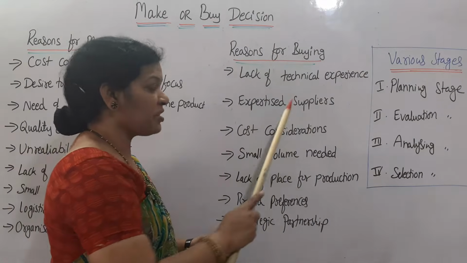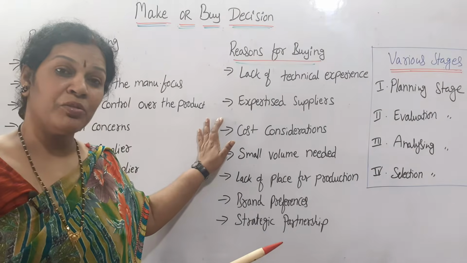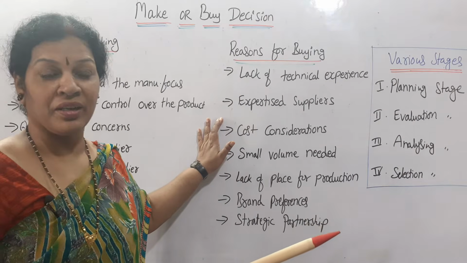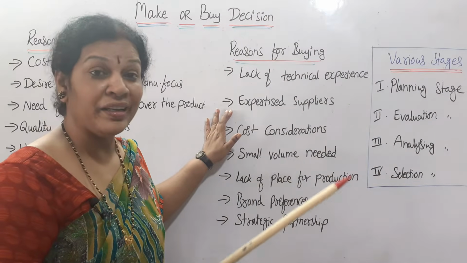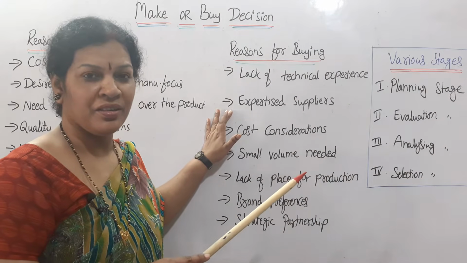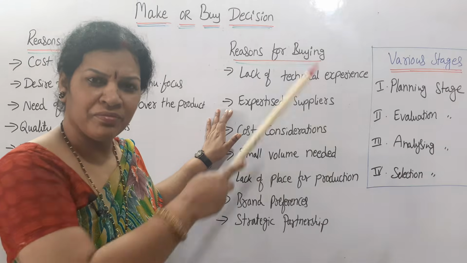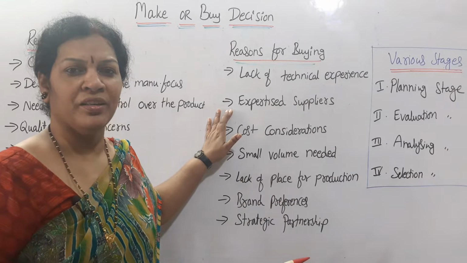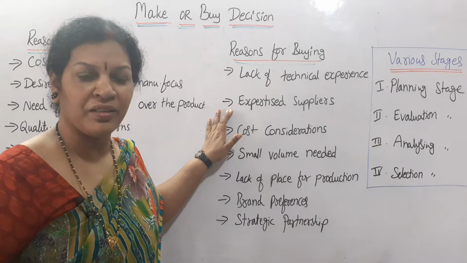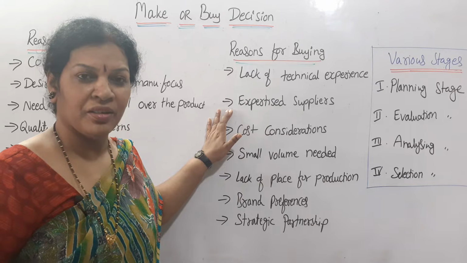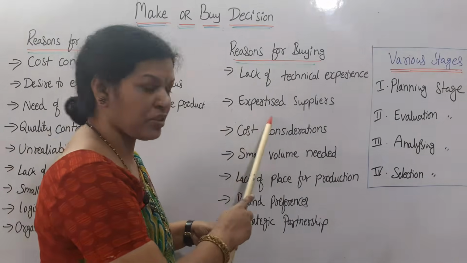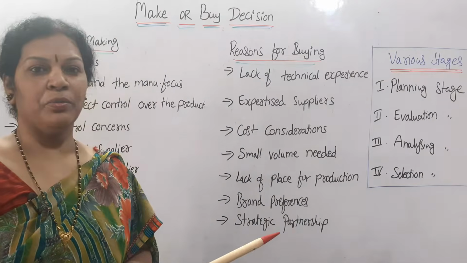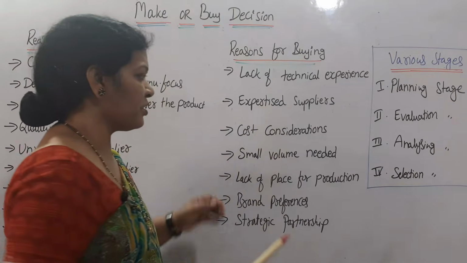In the same way, expert suppliers. Suppliers are also expertise people. If you find expert suppliers, why to manufacture? Buy it from them directly. Focus on other aspects rather than manufacturing. Rather than making the product, focus on other activities. Buy from the suppliers because they are experts. Better to buy. In the same way, cost considerations.